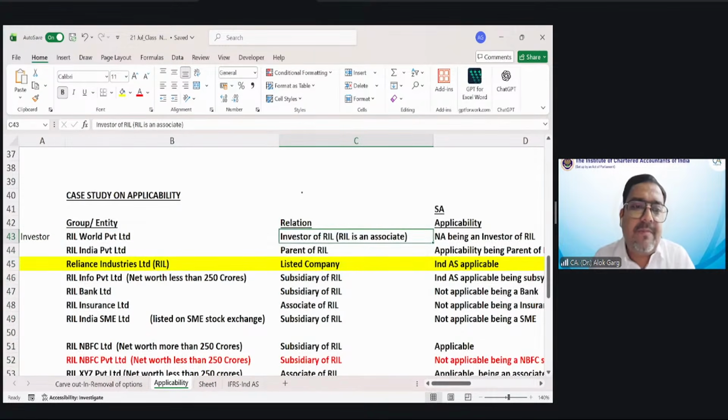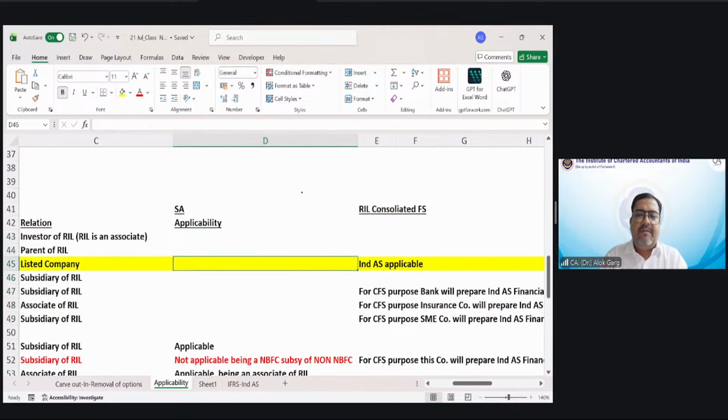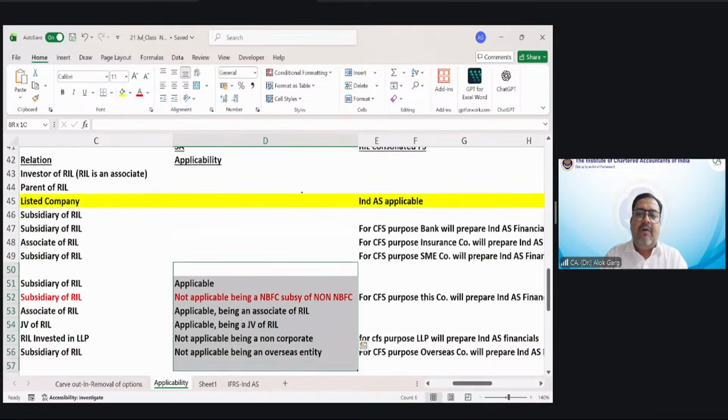Now, my dear friends, RIL World Private Limited, okay? RIL World Private Limited.